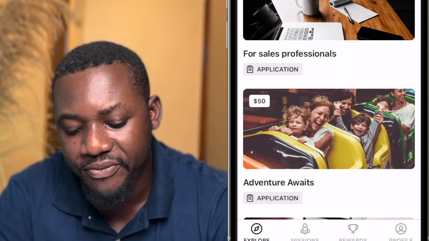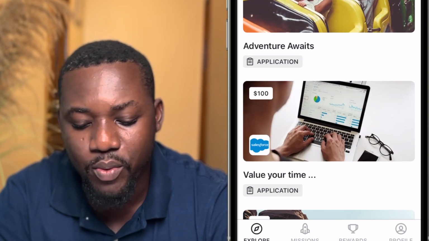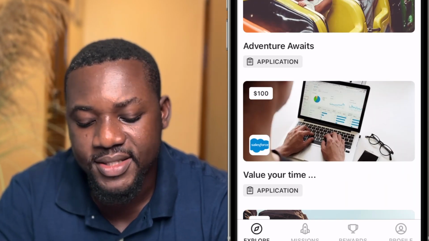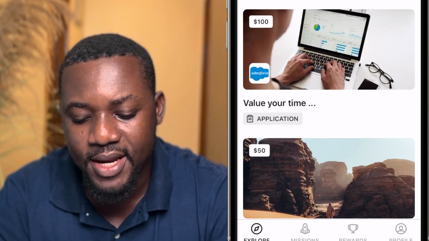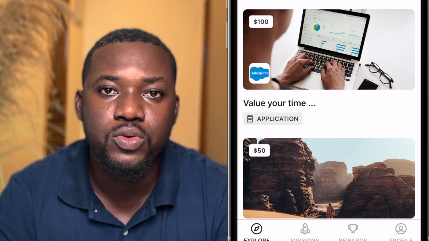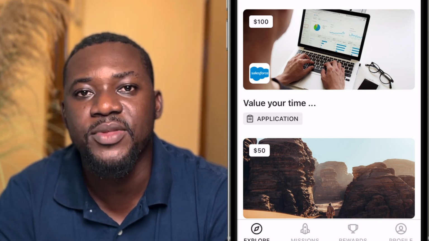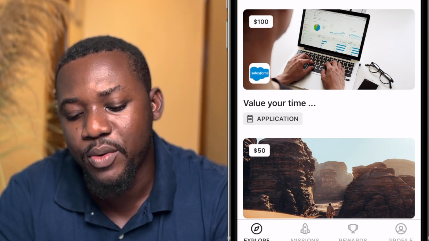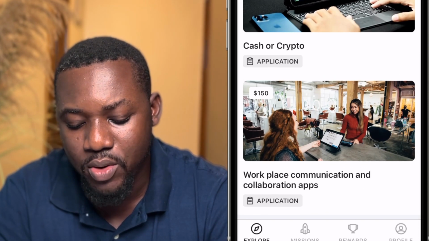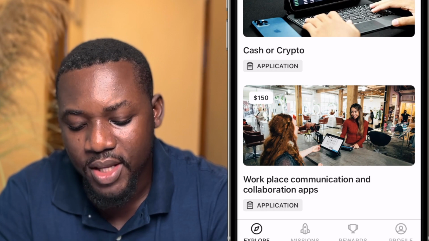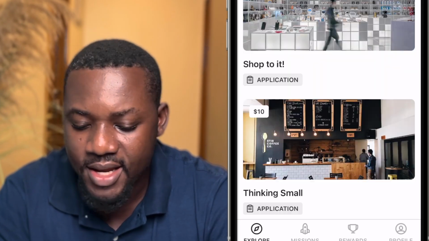There's one for sales professionals, there's one for adventure, there's one for people who travel and stuff like that. These are all very simple things that you can do to get some cash, but you have to know a thing or two about it. It has to be something that you're experiencing, so that you're not just ticking boxes to get paid. So you can go through them. This one is about crypto, this one is about workplace. There are a few options here.